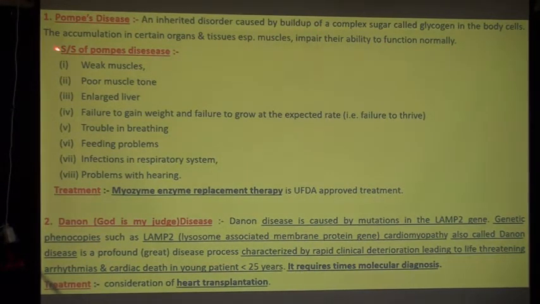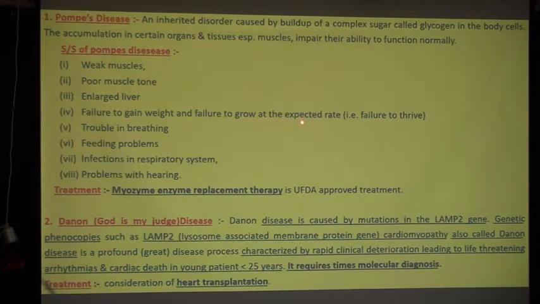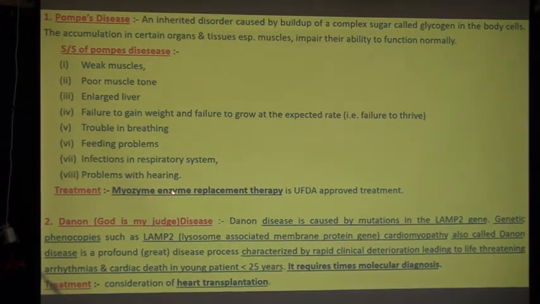Now what are the signs and symptoms of Pompe disease? Number 1, weak muscles. Number 2, poor muscle tone. Number 3, enlarged liver. Number 4, failure to gain weight and failure to grow at the expected rate, which means failure to thrive. Trouble breathing, infections in the respiratory system, then problems with hearing. What is the treatment? Treatment lies in lysosomal enzyme replacement therapy.